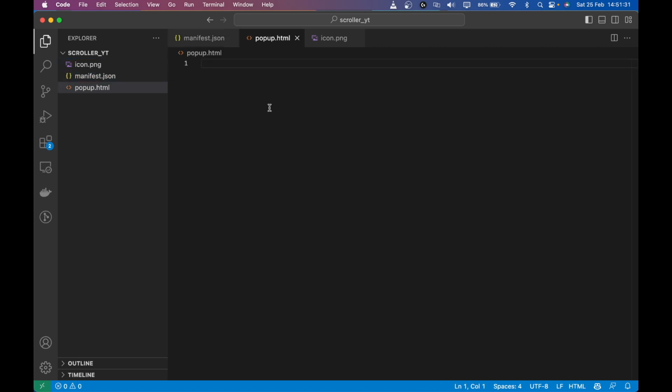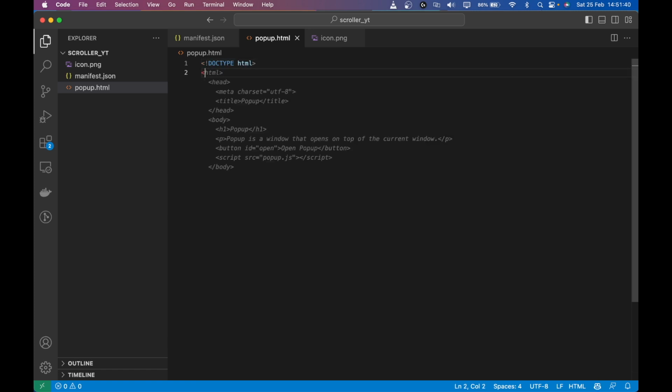Now let's define some HTML in the pop-up. So I'm going to start with doctype HTML, and it will try to autocomplete it, but I'm not going to use it right now.